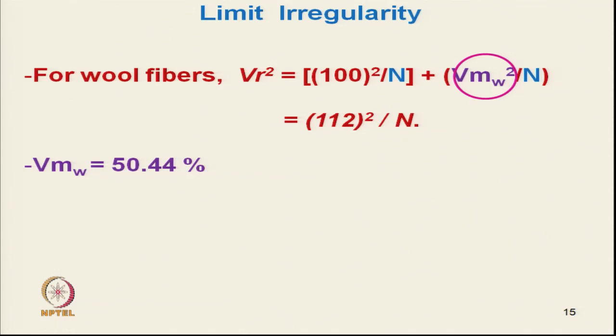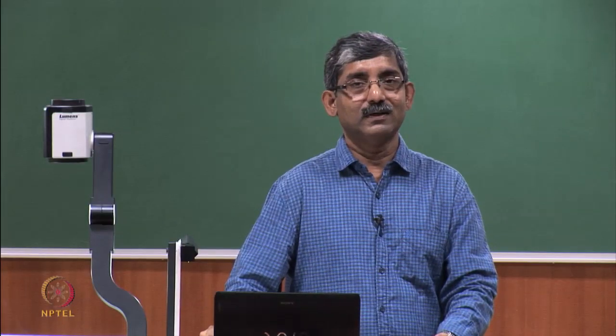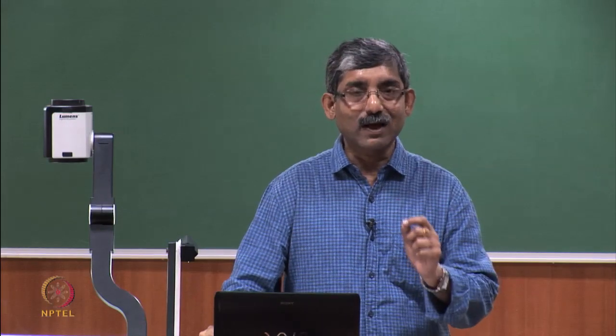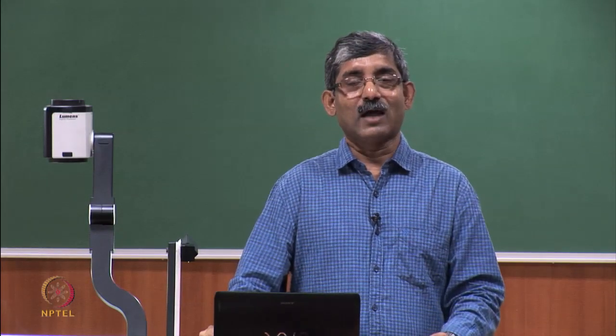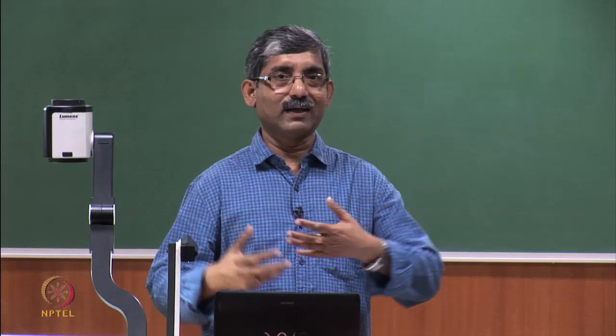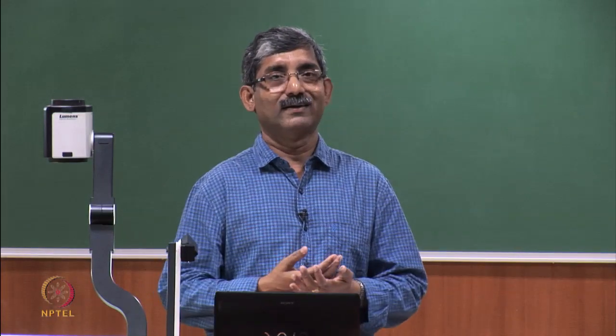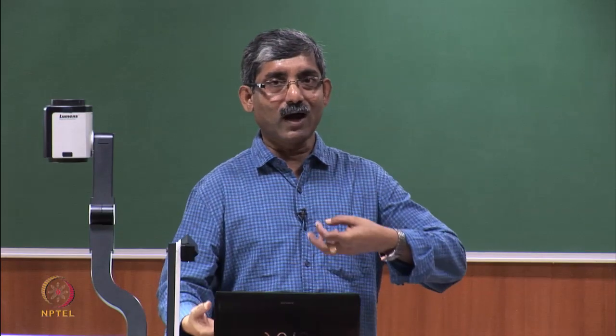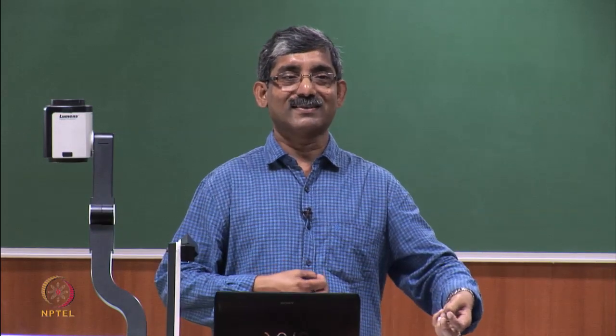Now, what will happen in case of blend? If we blend polyester and cotton, for polyester we have seen the limit irregularity is 100 by under root n. For cotton it will become 106 by under root n. So, apparently people may think that if we blend, the irregularity should be in between 100 and 106.